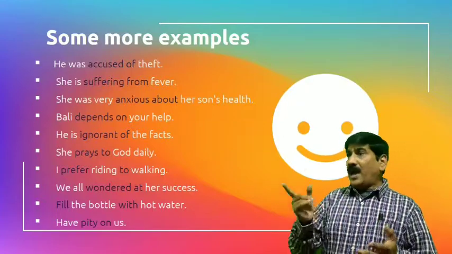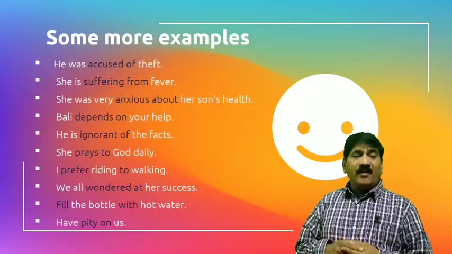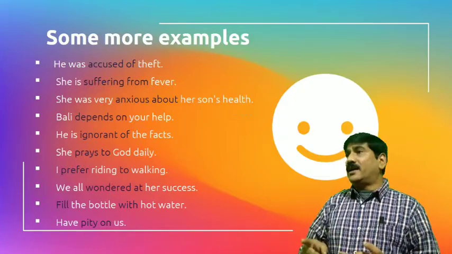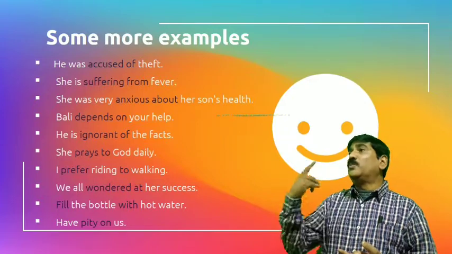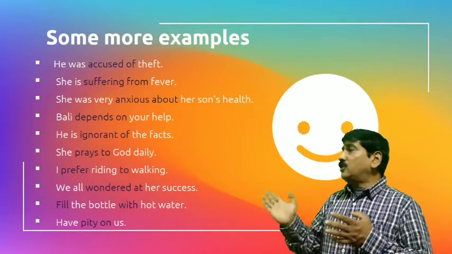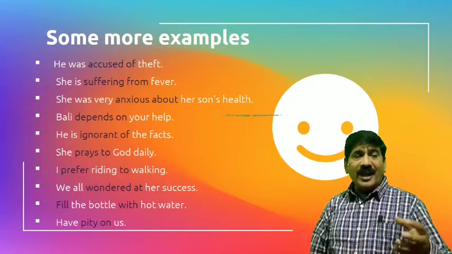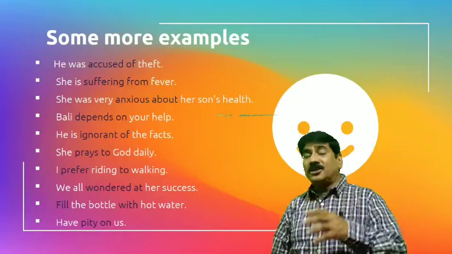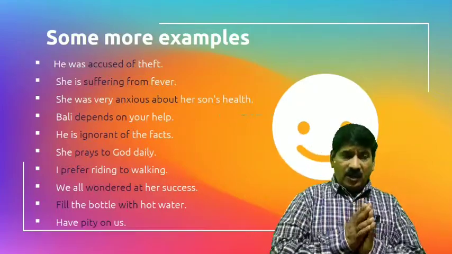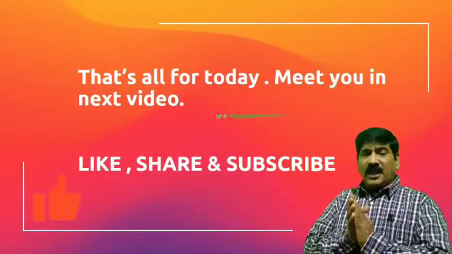जब ing लगता है आगे, देखो, तो वहां पर लगता है to. देखो, I prefer riding to walking. He is senior to me, not senior of me. Okay, he is junior to me, not junior of me. We all wondered at her success. Fill the bottle with hot water and have pity on us. These are some fixed prepositions.